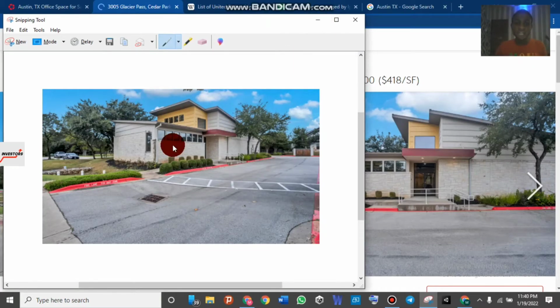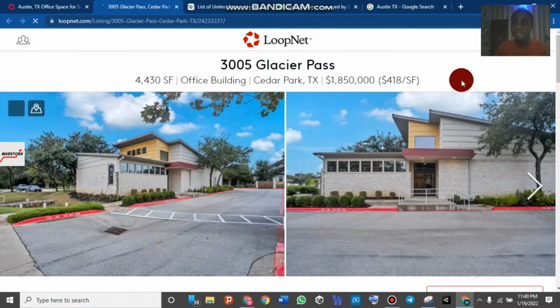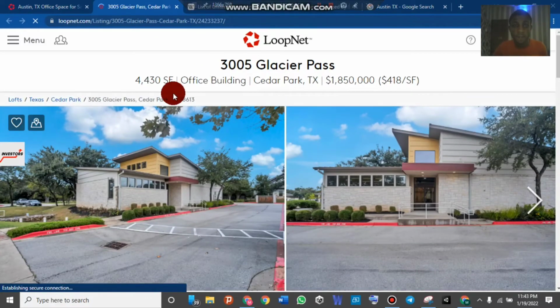And after that is done, I want this page to load completely. There will be an address for you to copy. The address of this building will surely be on it. Let us wait for it to load. So I'm going to pause this video. So as you can see, guys, this is the address: 300 Glacier Pass, Cedar Park, Texas 78316. This is the address that you're going to copy, and this is the main address that you are going to use to create your GMB.